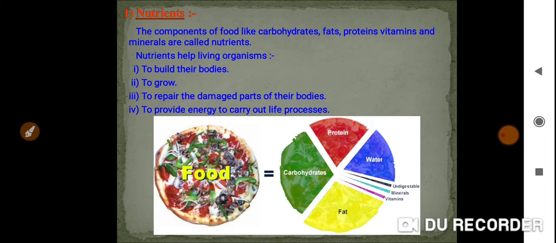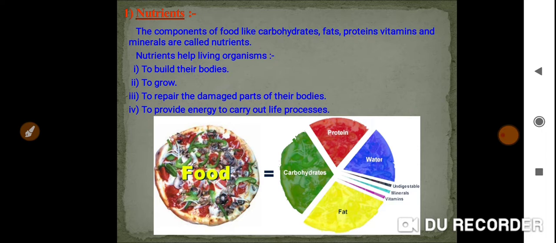Will you get the skin again after some days, or will it stay like that? No, isn't it? You will get skin again on that part where the skin was removed. Then how do you get that skin again and again? Because of these nutrients. Are you getting my point? I hope this point is clear.